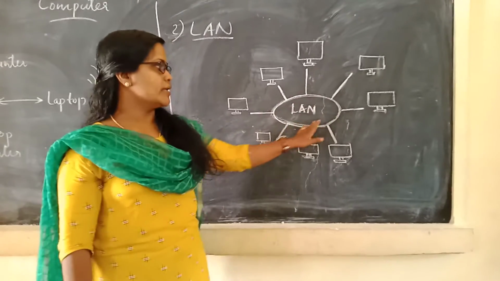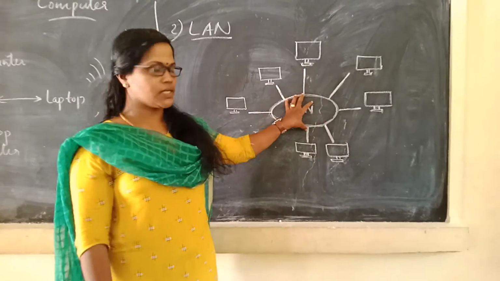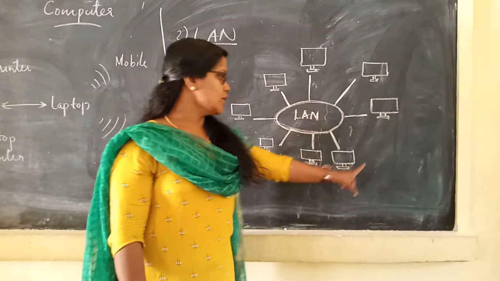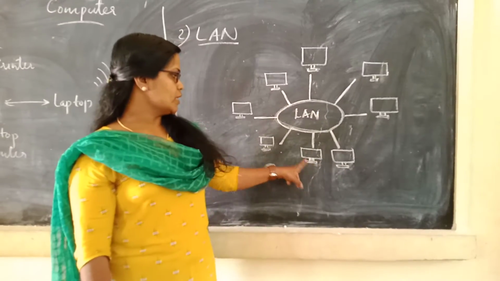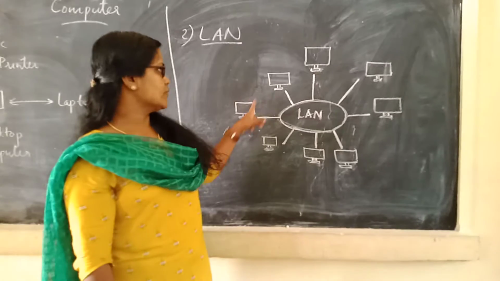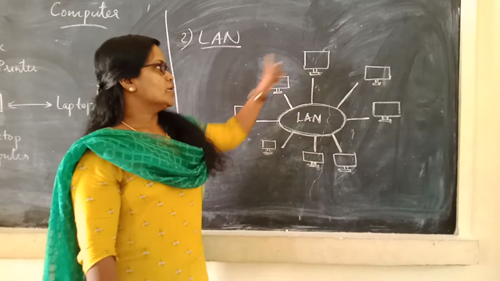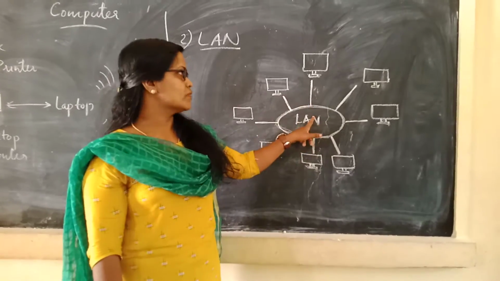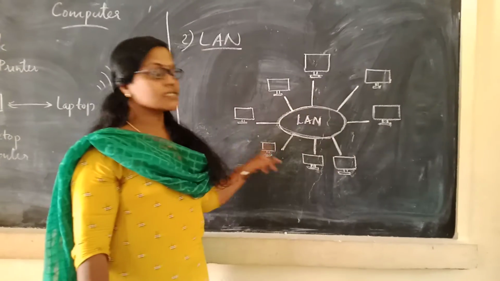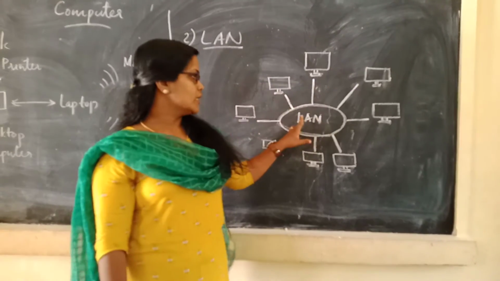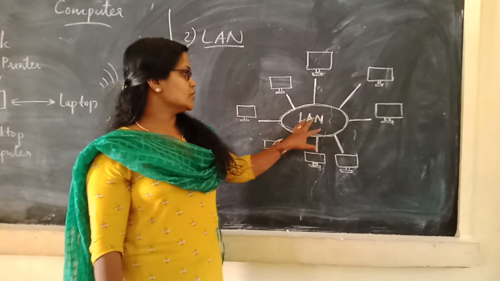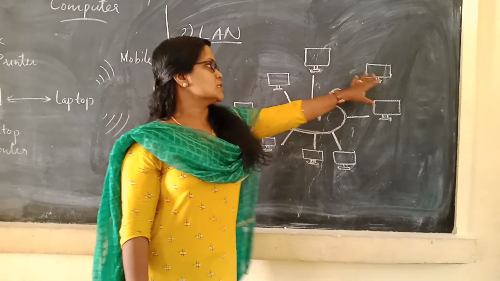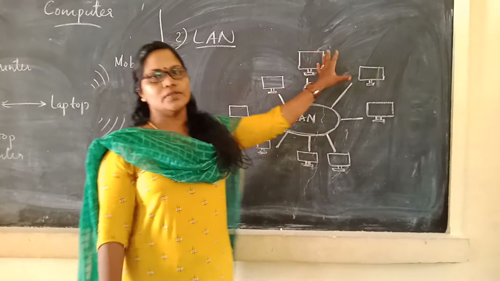This is a LAN. That is the main server, connected to computer 1, computer 2, computer 3, computer 4, computer 5, computer 6, computer 7, computer 8. 8 computers are connected through the LAN. This is the server and these are known as clients. The data is stored in the main server and passed to all computers for information.